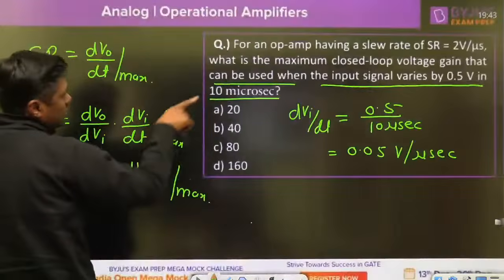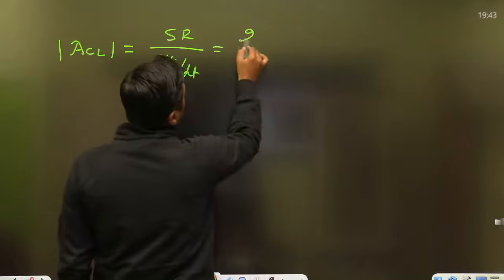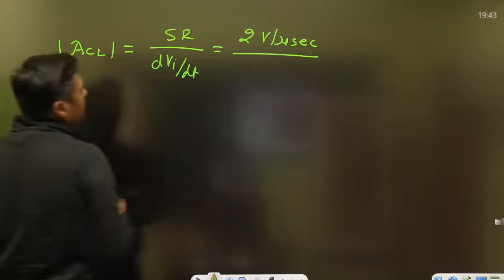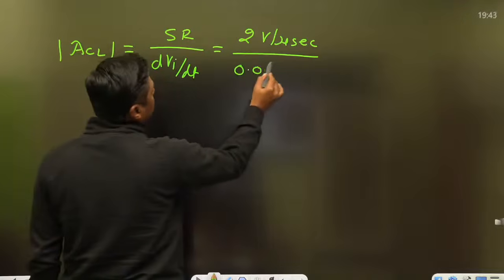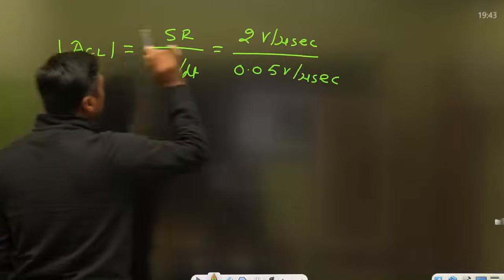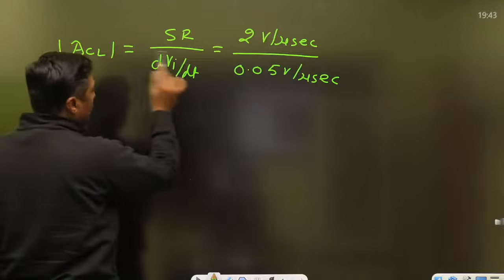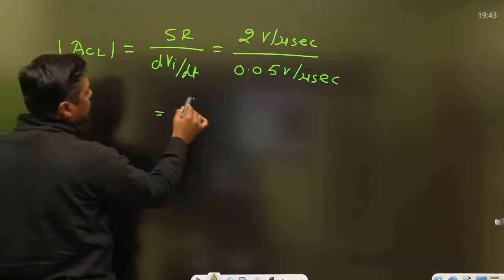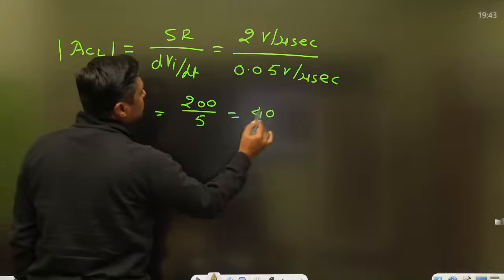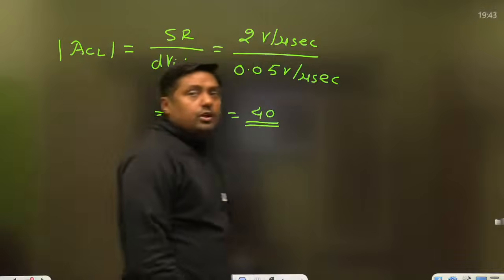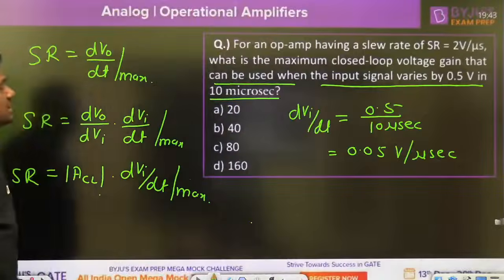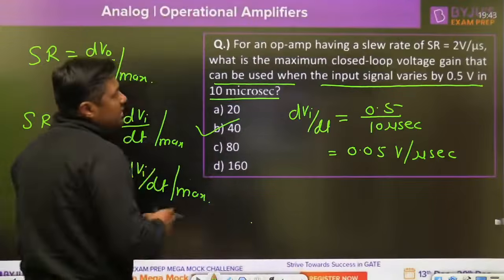What is the slew rate? 2 volt per microsecond. And the rate of change of the input is 0.05 volt per microsecond. Units cancel out, and now you get a dimensionless quantity, 200 divided by 5, and that is 40. So which answer? B is the correct one.